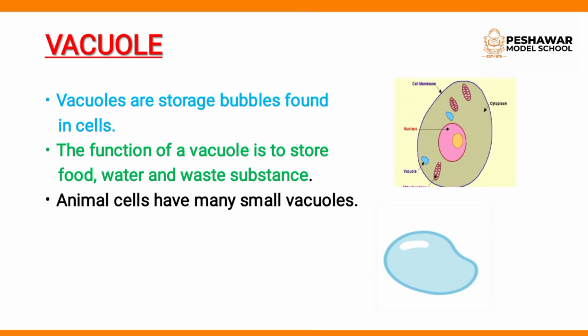Clear? What is the function of a vacuole? So what is a vacuole? A vacuole is a storage bubble found in cells. And the function of a vacuole is to store food, water and waste substances. Animal cells, as I have told you, have many small vacuoles.